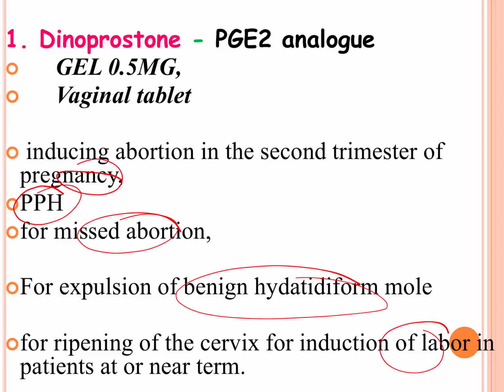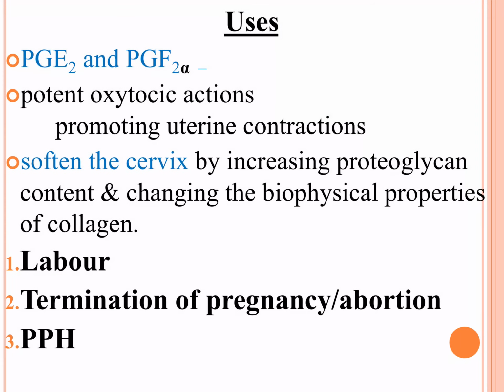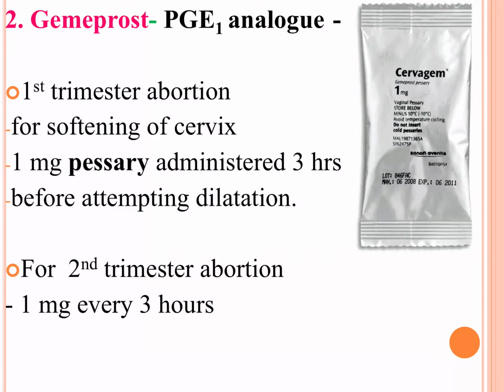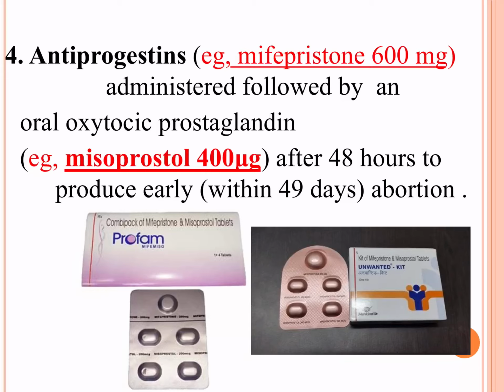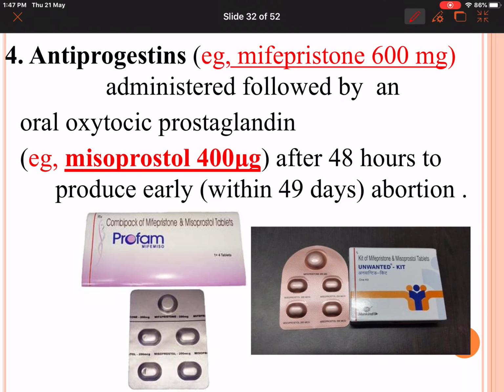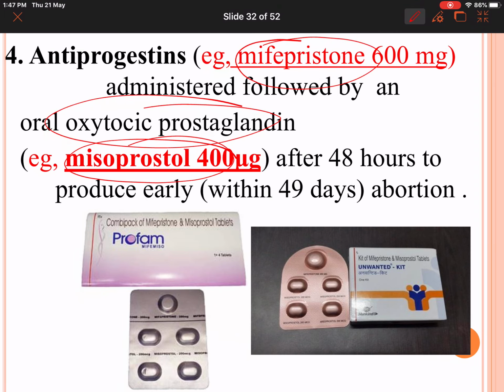So what are the uses of prostaglandins? Prostaglandins are used in labor, termination of pregnancy or abortion, and PPH, postpartum hemorrhage. What is the fourth use of prostaglandins? They are used along with antiprogestins to cause abortion. So mifepristone, which is an antiprogesterone, plus misoprostol, if given, is going to cause abortion within 49 days.